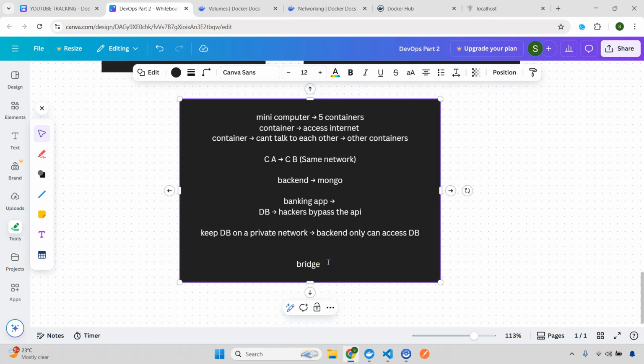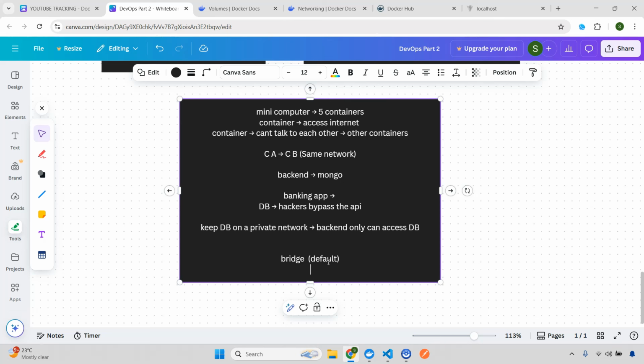So the bridge network is actually the default, right? That means whenever you create any container, every container that you create, if you don't specify any network, it goes to the bridge. As simple as that. There has to be some network that Docker will handle, right?